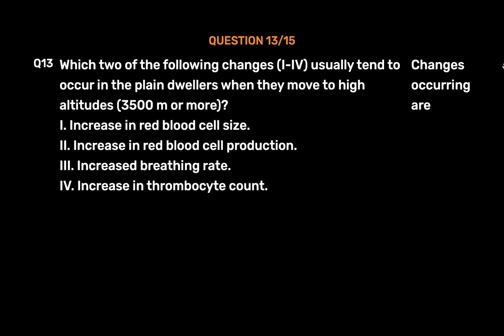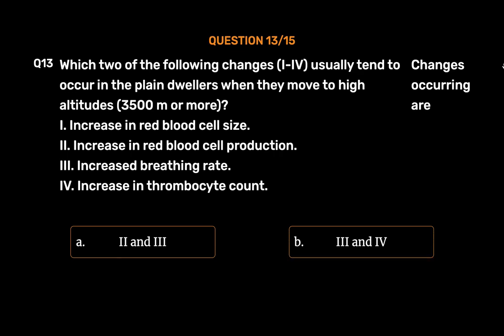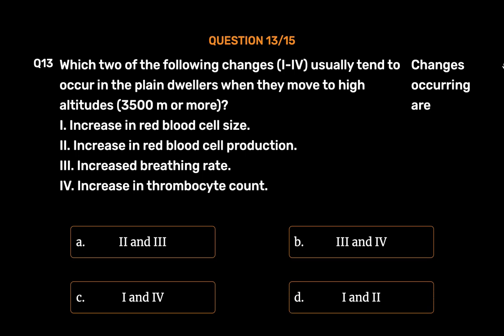Question number 13. Which two of the following changes usually tend to occur in the plain dwellers when they move to high altitudes, 3,500 meters or more? 1. Increase in red blood cell size. 2. Increase in red blood cell production. 3. Increased breathing rate. 4. Increase in thrombocyte count. Changes occurring are option A, 2 and 3, option B, 3 and 4, option C, 1 and 4, option D, 1 and 2. The correct answer is option A, 2 and 3.